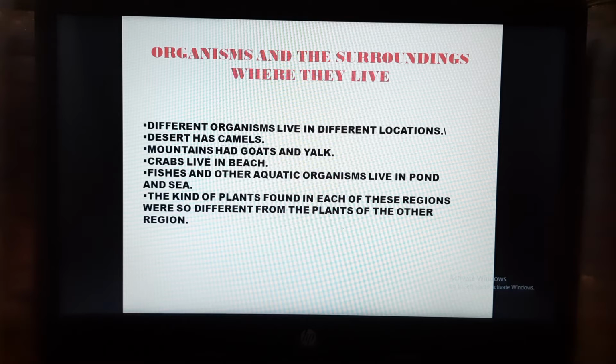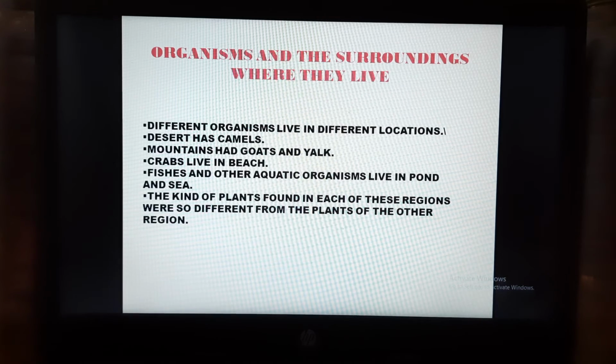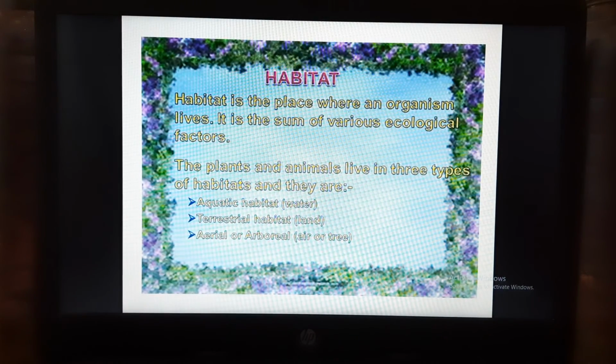A similar example we can see with fishes. They are typically water animals. So if you take the fishes from water and put them on the land, will they survive? No. So every animal has different places to live, and every animal is adjusted to living in that condition. So here comes the concept of habitat.